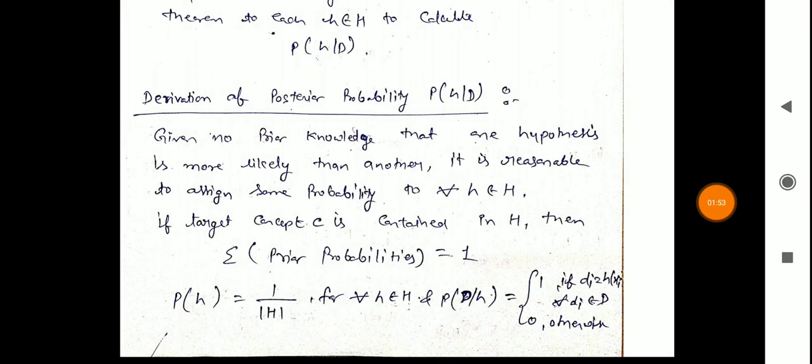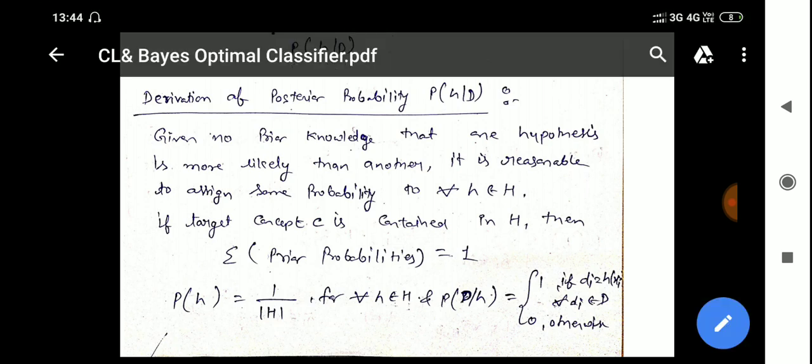Now the derivation of the posterior probability of h given D is given here. Given no prior knowledge that one hypothesis is more likely than another, it is reasonable to assign equal probability to all h belonging to capital H. If the target concept C is contained in H, then the total summation of the prior probabilities is equal to 1, and it is represented by probability of h equal to 1 upon mod H for all h belonging to H. Probability of D given h is equal to 1 if di equals h of xi for all di belonging to D, otherwise it is 0.